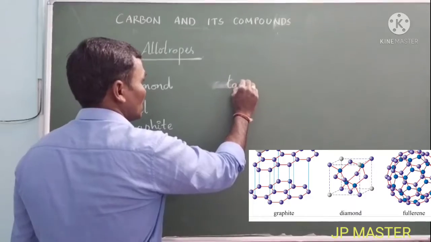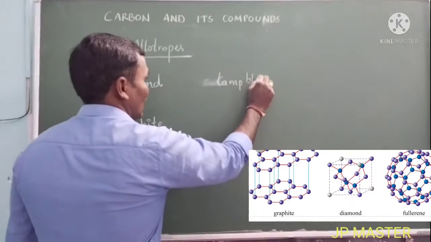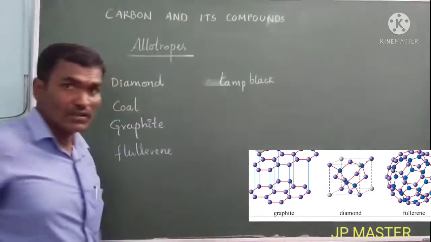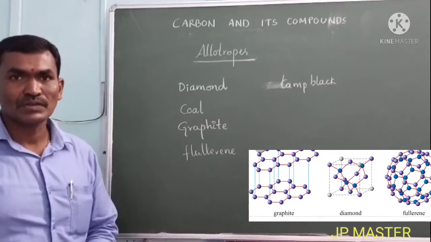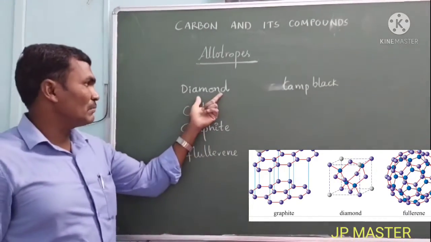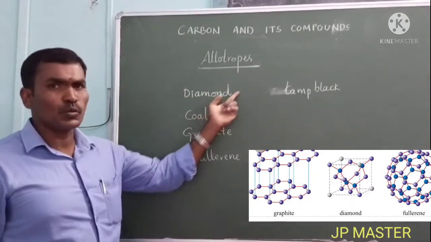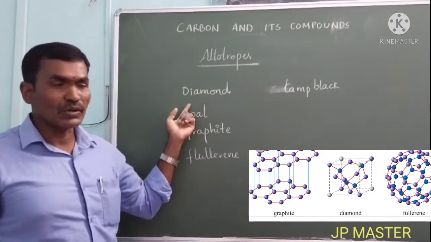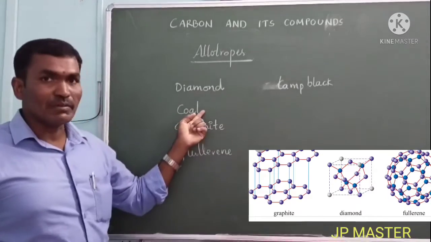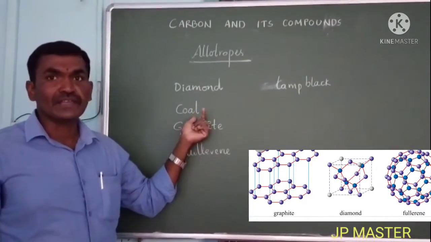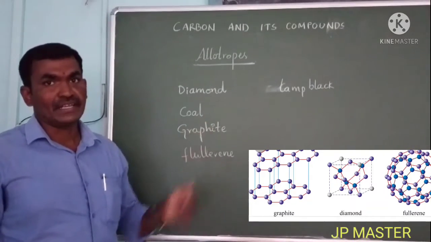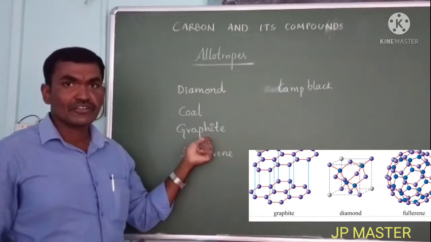And this is lamp black. We already know this is called Telugu masi. Lamp black is also completely carbon atoms. So these are completely carbon. Diamond is internally made totally of carbon. Coal is made of carbon, but diamond is very shining in nature, and coal is black in color, and graphite is grey in color.